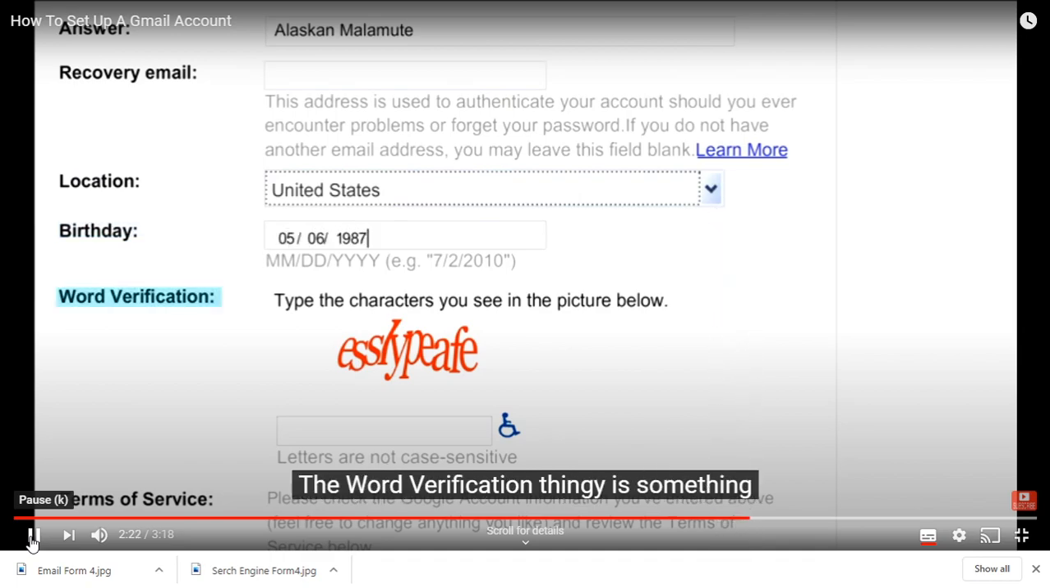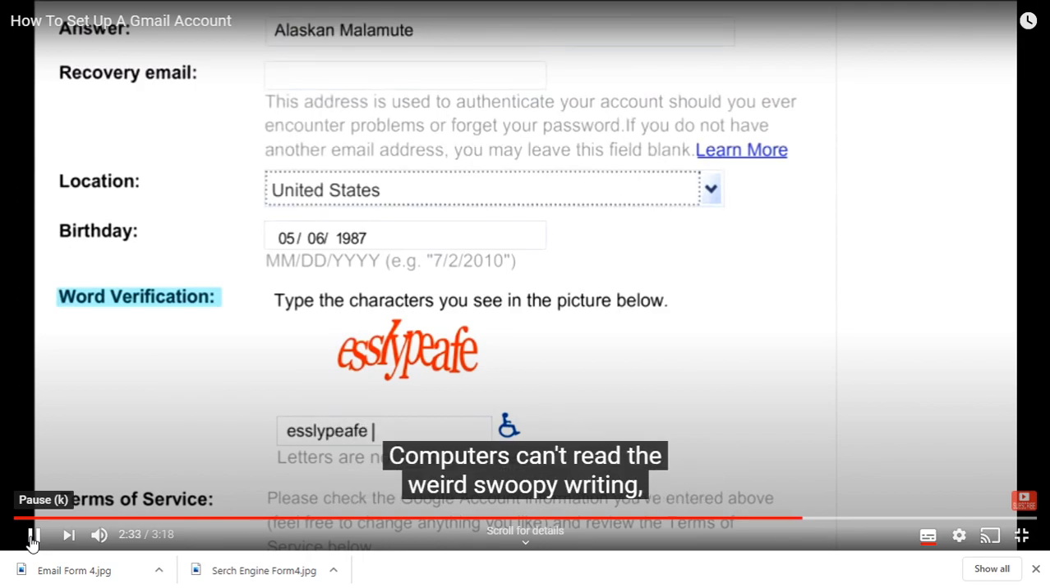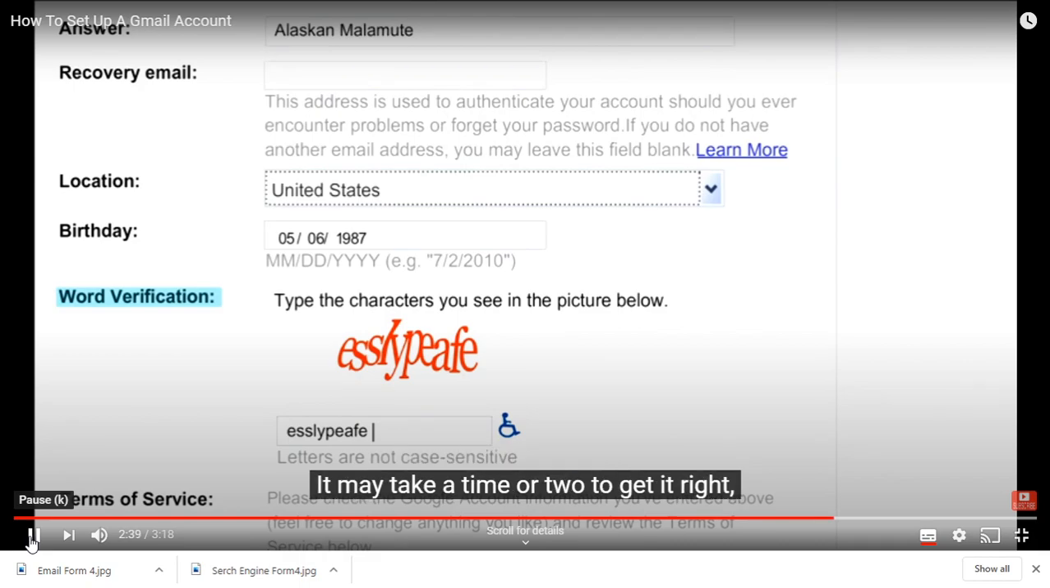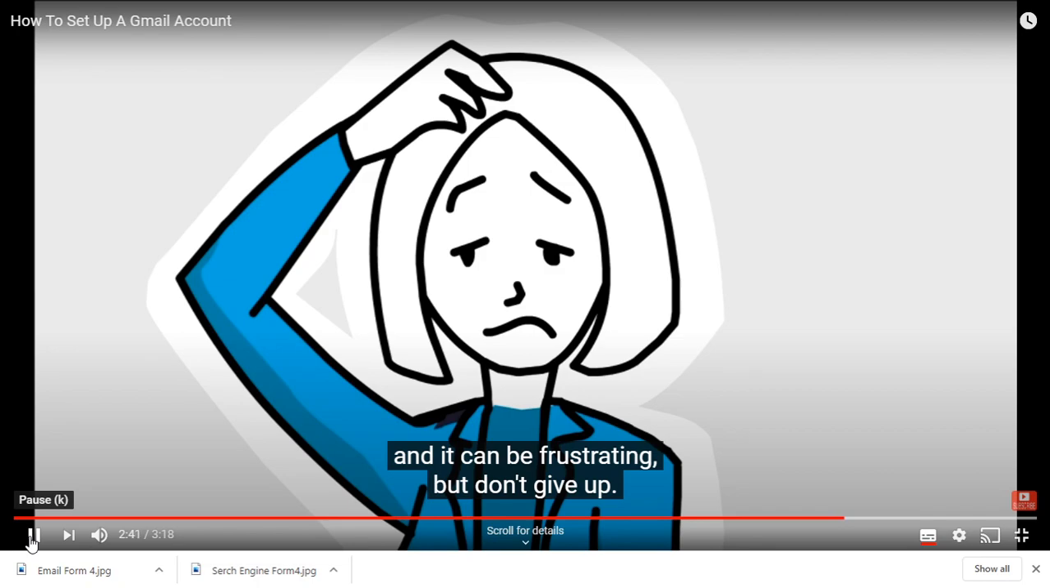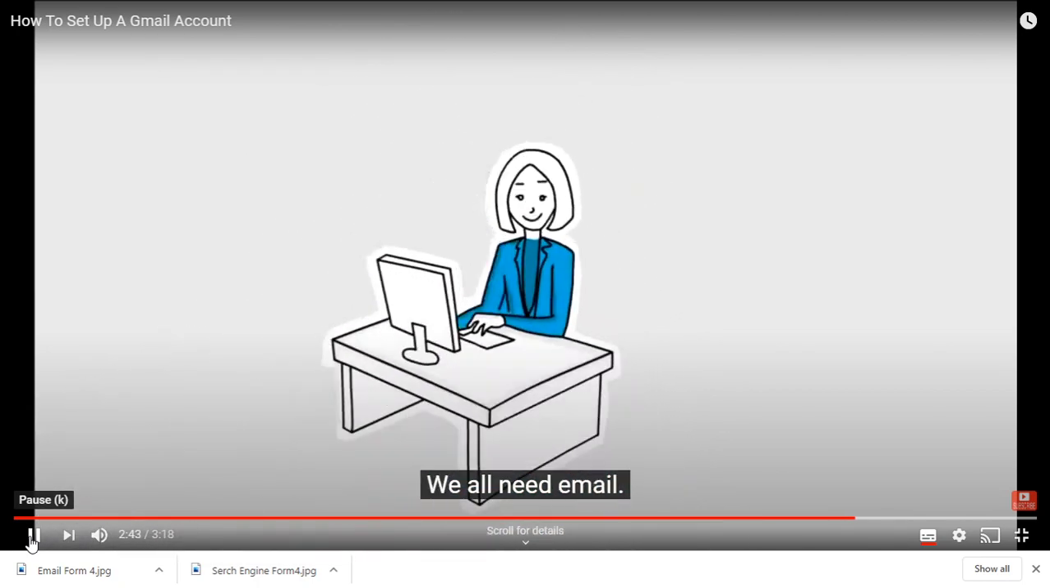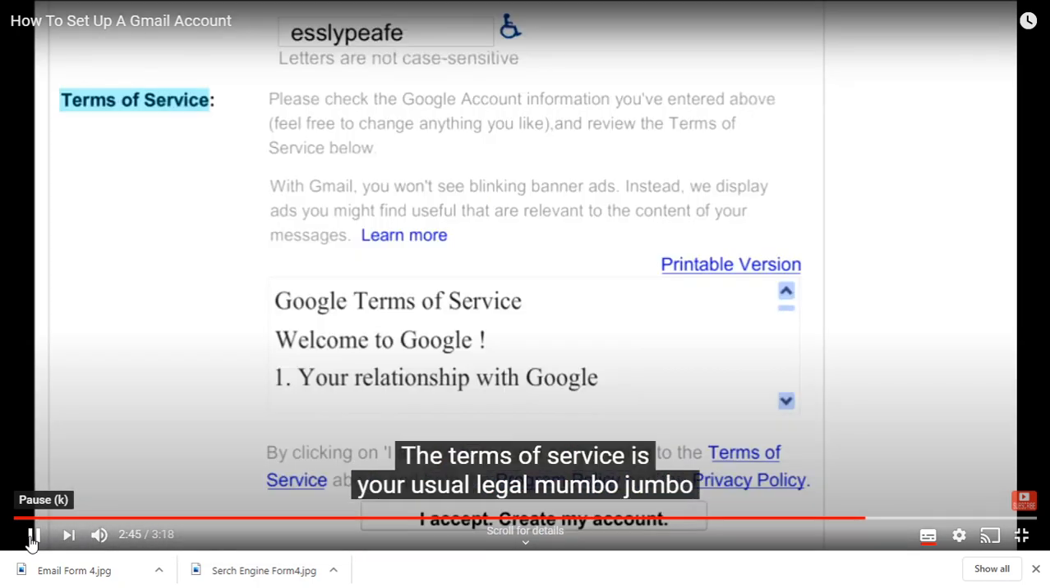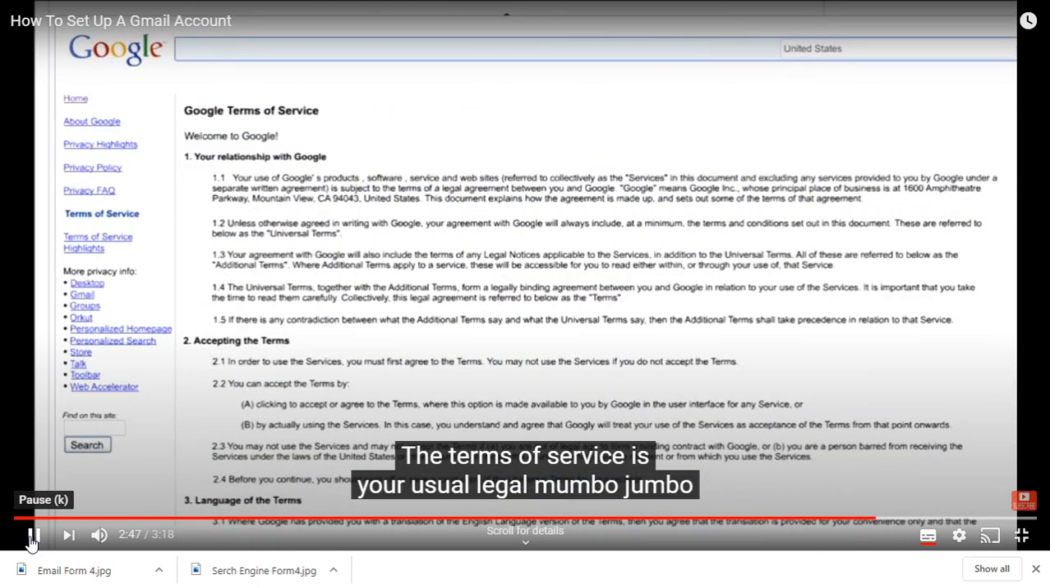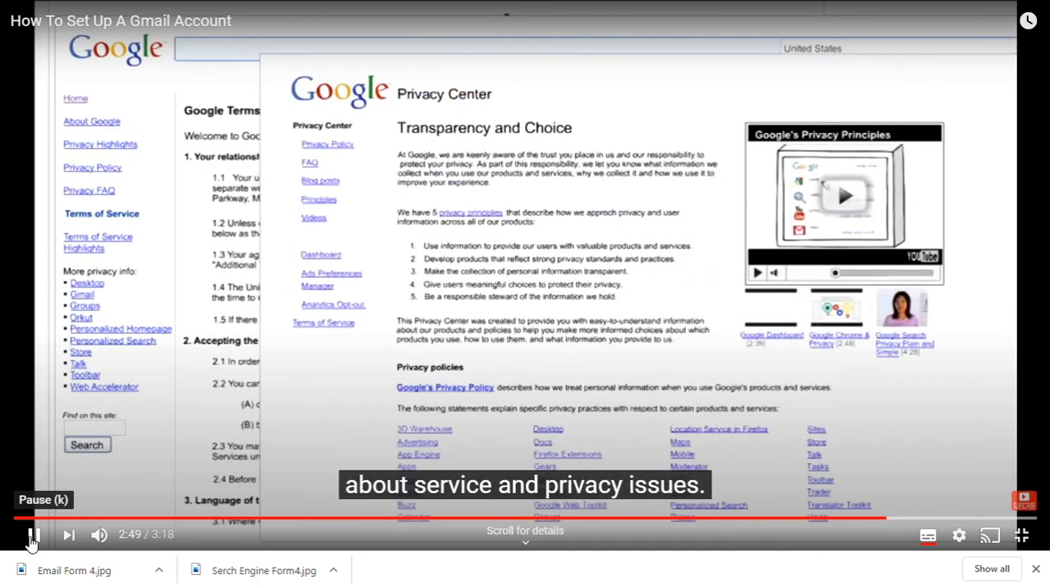The word verification thingy is something Google uses to keep people or companies from computer-generating email addresses. Google wants to make sure a real human being is filling out the form. Computers can't read the weird swoopy writing, so just type the string of letters you see into the box. It may take a time or two to get it right, and it can be frustrating, but don't give up. We all need email.